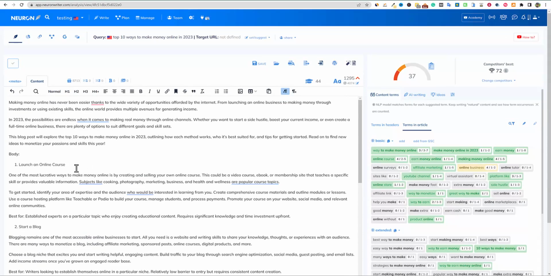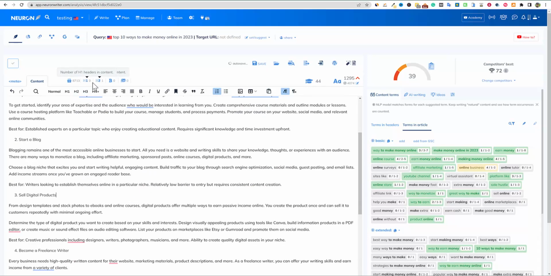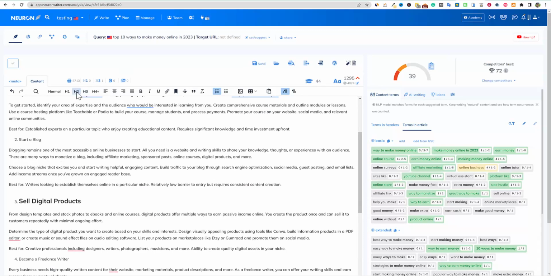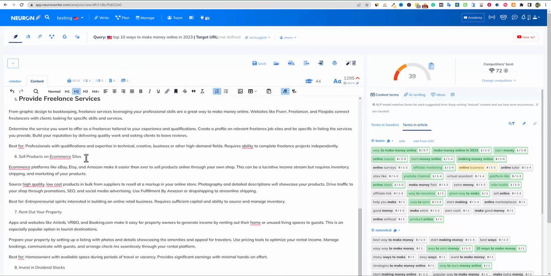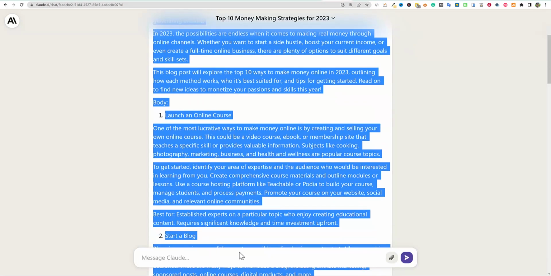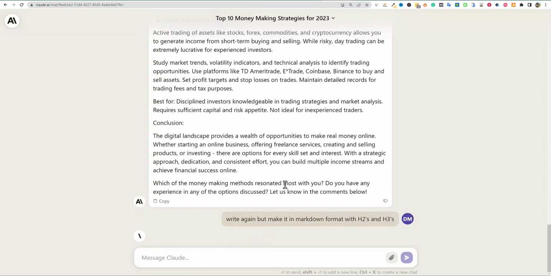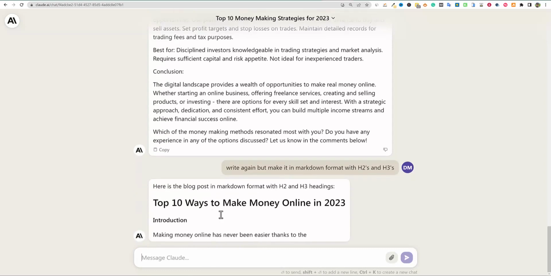Not good. I'm not sure if, for example, launch a course right here, if we make this an H2, maybe I'll just go through and see. I guess I'm going to answer my own question by doing this real quick. It does matter. Okay, so the formatting does matter. I do want to try real fast. I'm going to come back over here and write again, but make it in markdown format with H2s and H3s. Let's see if it can handle that query, and it does, absolutely.